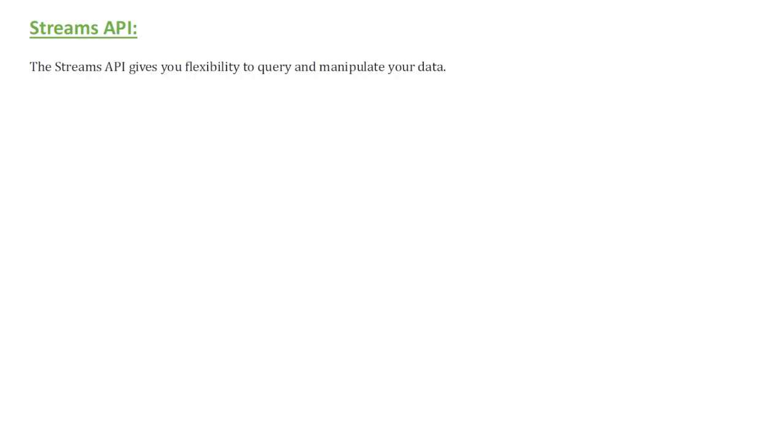The Streams API is mainly applicable for collections. So when we are working with collections and sorting, searching, processing, and manipulating data, we can apply so many methods by using the Streams API. We can do whatever we want, we can manipulate like anything. So the flexibility is given. The Streams API gives you flexibility to query and manipulate your data.